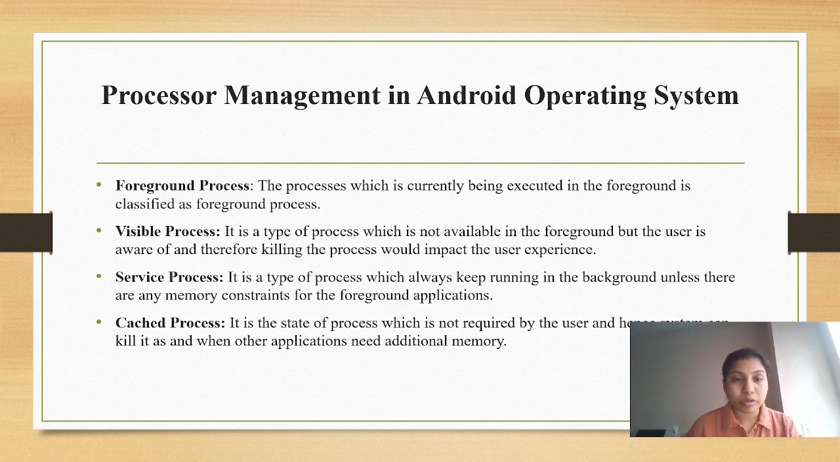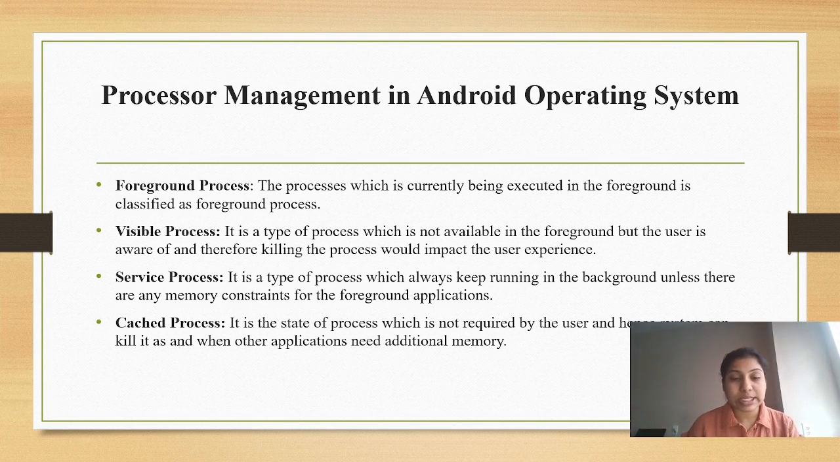And coming to the foreground process, the process which is currently being executed in the foreground is classified as foreground process. And visible process is a type of process which is not available in the foreground but the user is aware of, and therefore killing the process would impact the user experience. And coming to the service process, it is a type of process which always keeps running in the background unless there are any memory constraints for the foreground applications.